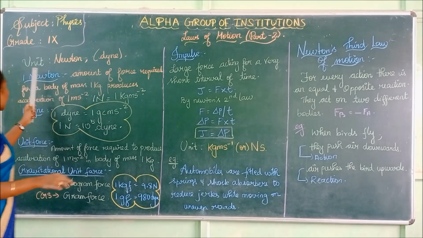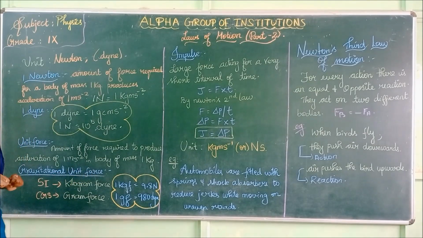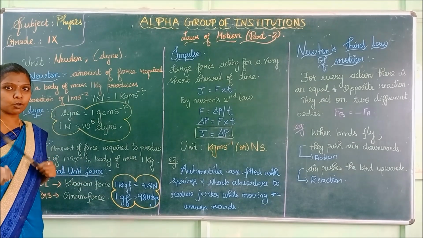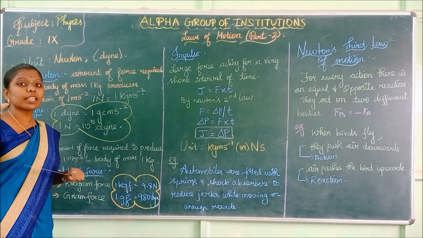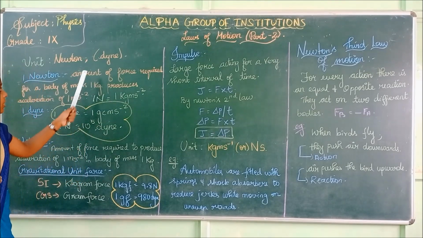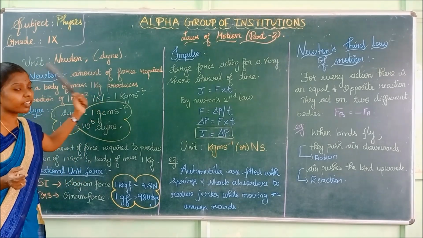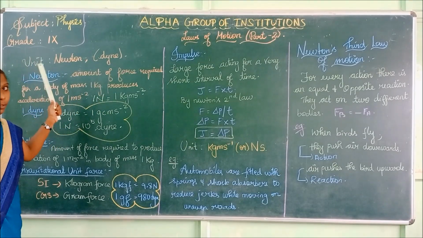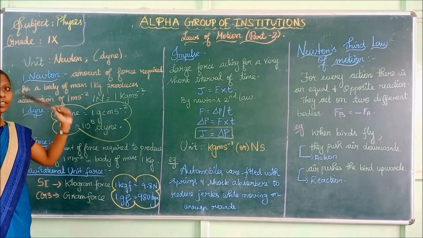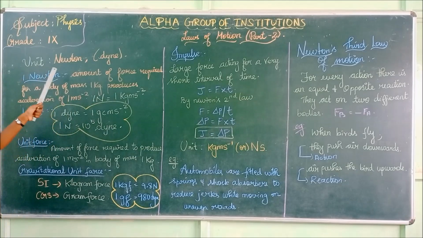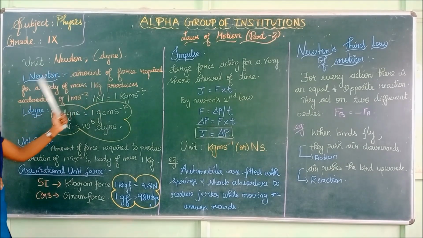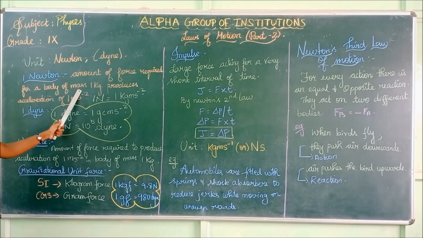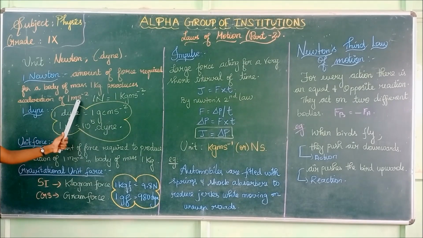Now the unit of force is Newton, right? The unit of force is Newton in the SI system. In the CGS system the unit is dyne. What is a Newton? One Newton is the amount of force required for a body of mass 1 kilogram to produce an acceleration of 1 meter per second squared.